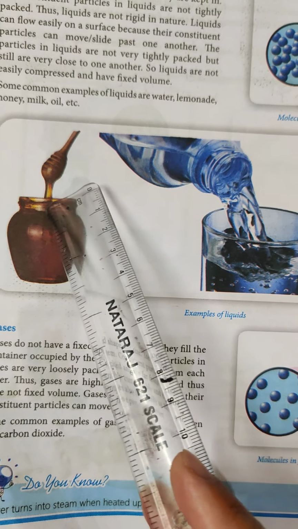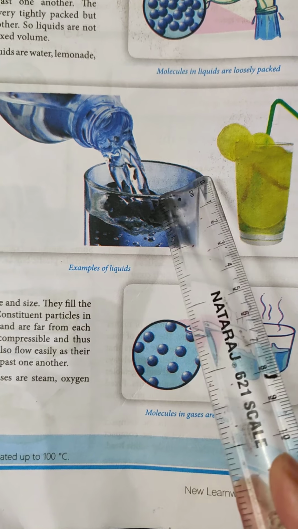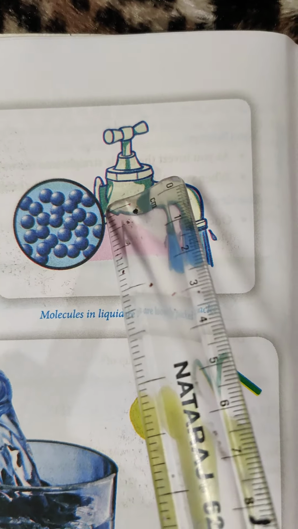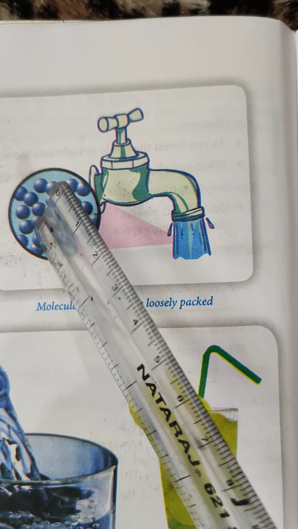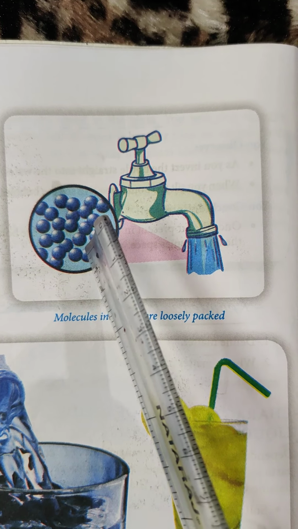Liquids. Liquids do not have their own shape. They take the shape of the container in which they are kept. The constituent particles of liquids are not tightly packed. Therefore, liquids are not rigid in nature.